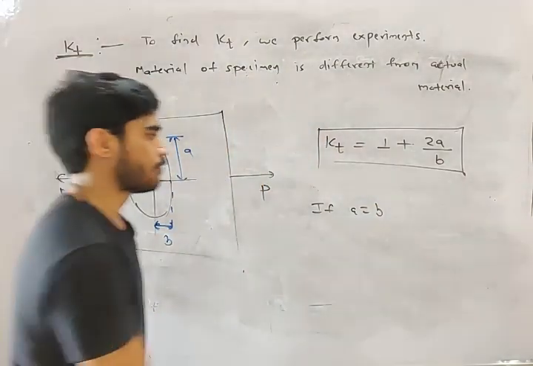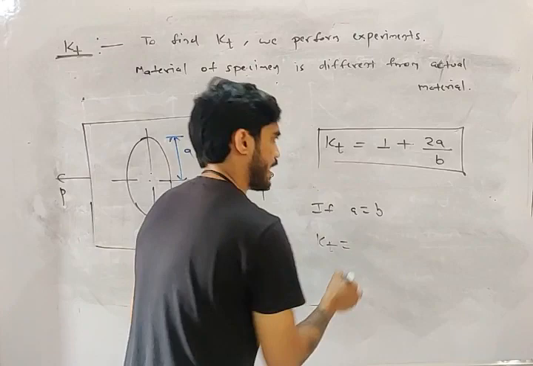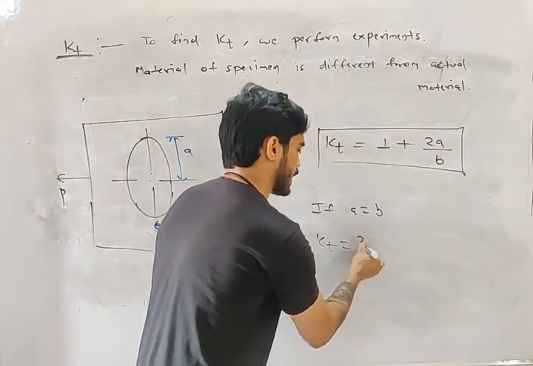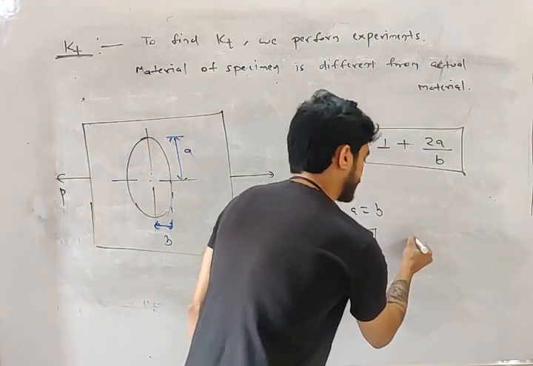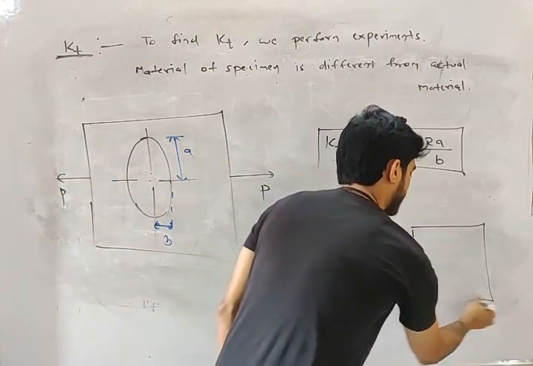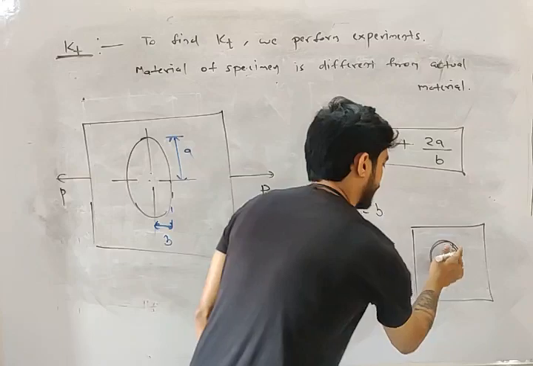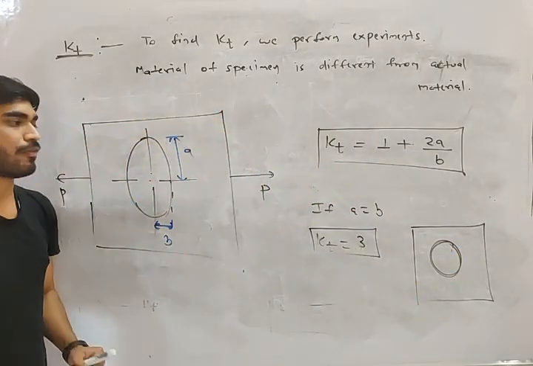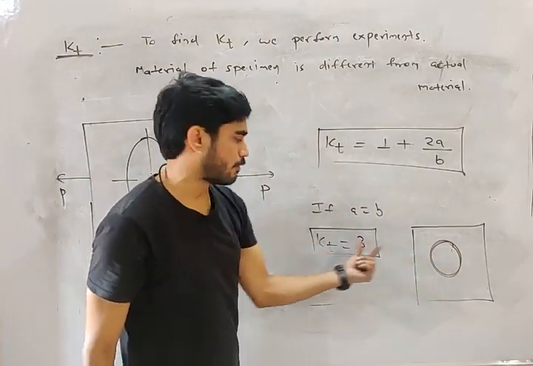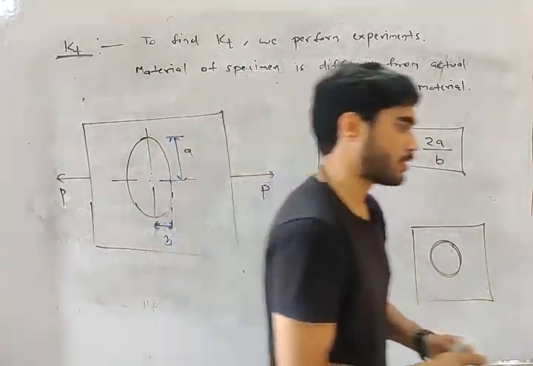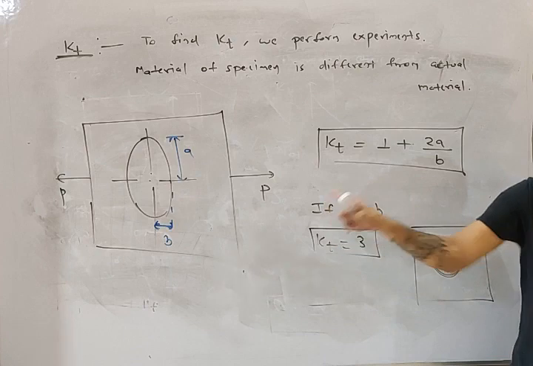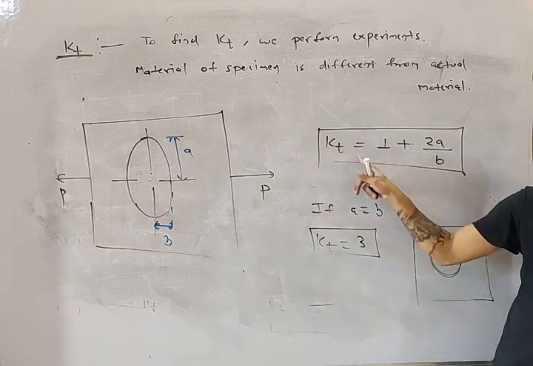If A is equal to B, then what will be KT? It will become equal to 3. In which case? If there is a circular hole. For an elliptical hole, A and B are different, but if there is a circular hole, the value of KT will be equal to 3. Do you understand this?